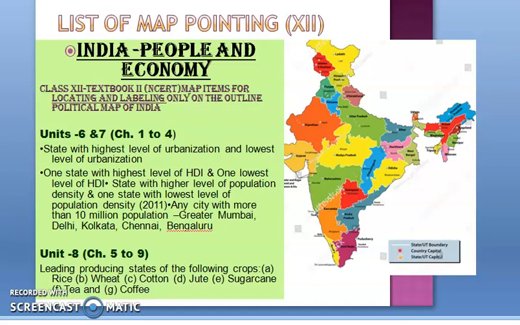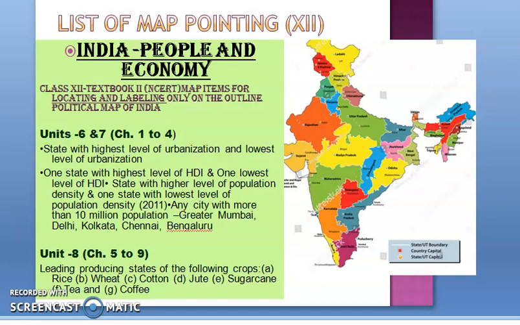Now 5 marks will come from the map of India and 5 marks map pointing will come from the world map. In case of India: People and Economy, the map of India will come, and here you need to locate and label. In the question paper it will be mentioned that locating and labeling is only on the outline political map of India. It means that an outline political map of our country will be given to you during the examination, the questions will be written, and you need to mark those things in the map.